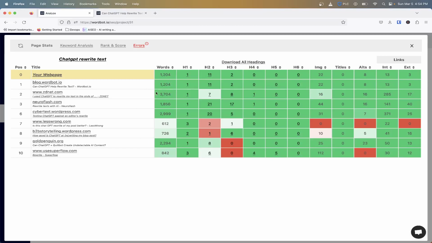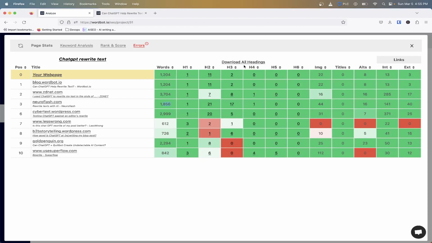Some of these were pushed up. So, I saw, okay, they got 3,000, 3,700 words there, 1,800 words there. So I was like, okay, I'm going to need something that's at least 1,000 plus words, possibly, and something related to Chat GPT, because it looks like a lot of these were using Chat GPT inside their headings and their titles.